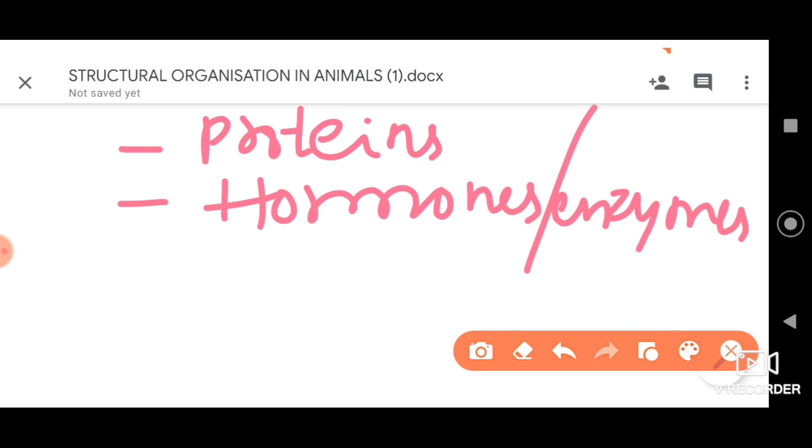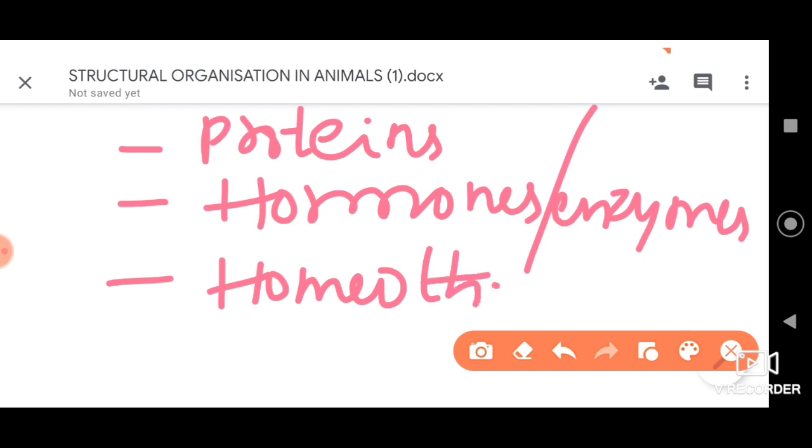Further, they also play an important role in maintaining our constant body temperature, called homeothermy. So these are a few important aspects, dear students, you need to remember.